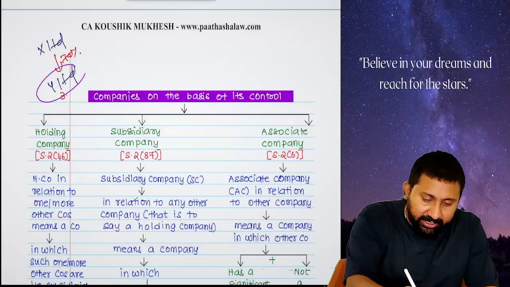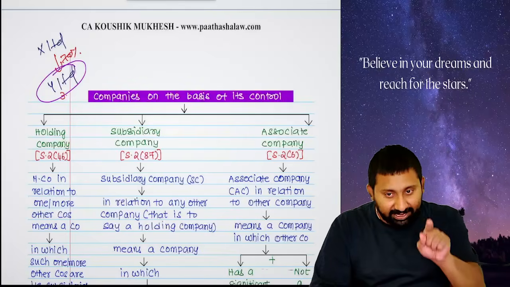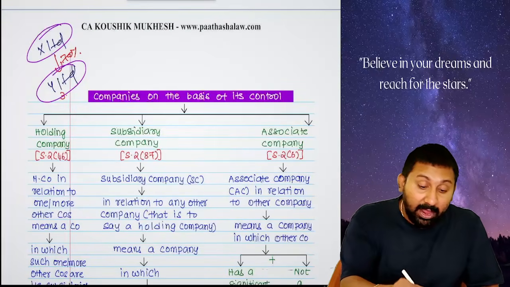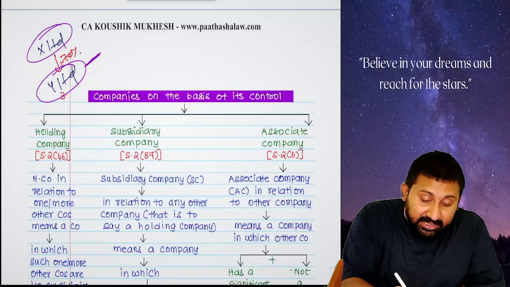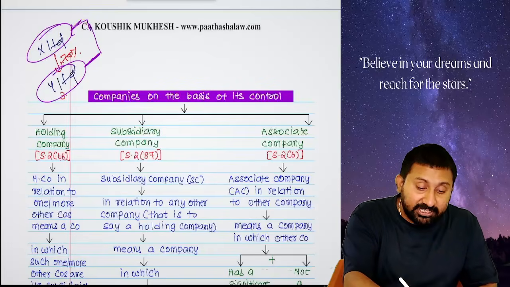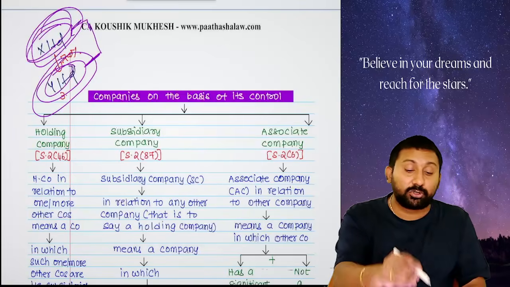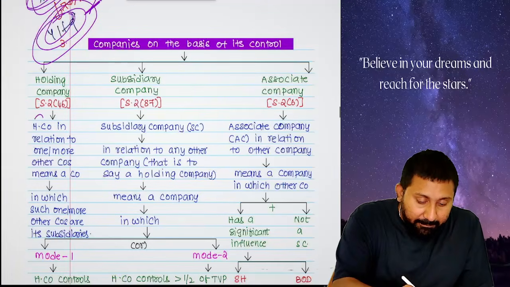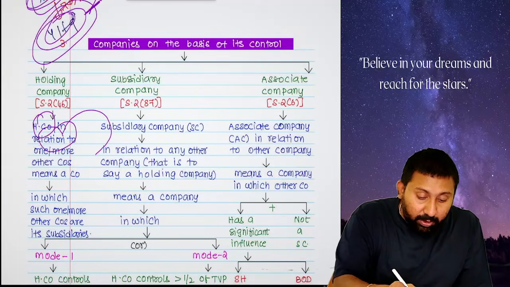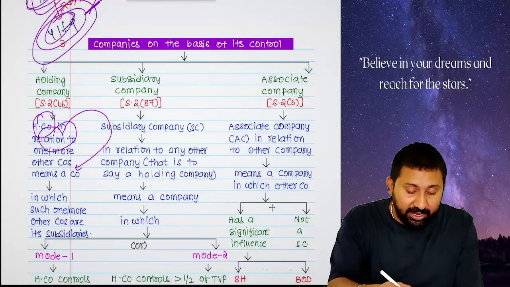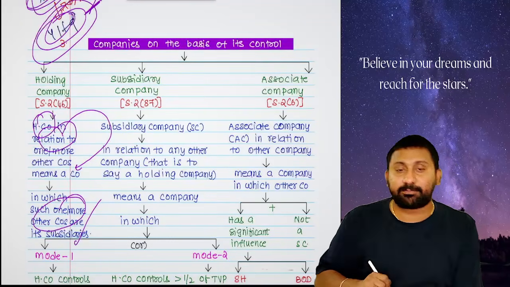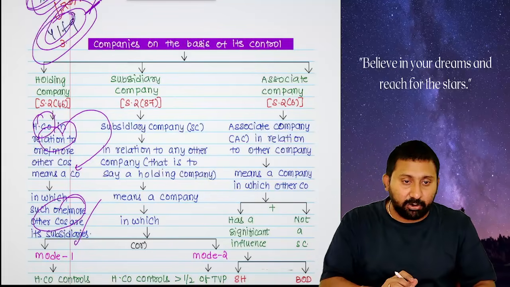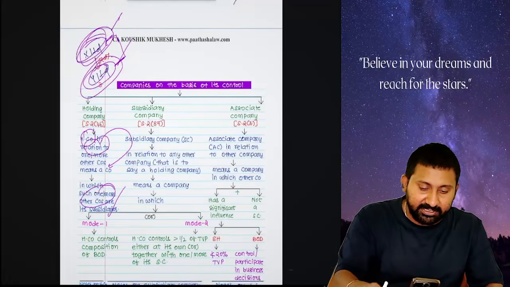I asked you, what is this? Don't tell subsidiary, tell Y Limited. Don't tell holding, tell X Limited. If I ask you, what is this to this, in relation to this, what does this mean? Then you should tell this is holding, this is subsidiary. Therefore, holding company in relation to one or more companies means a company in which such one or more companies are its subsidiaries. So, if they are your subsidiaries, you will become holding. That's what the definition wanted to convey. Okay. Read it once.